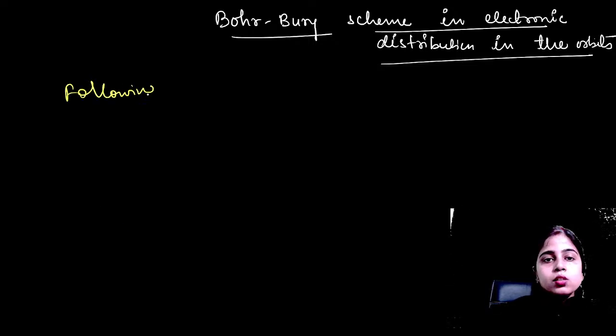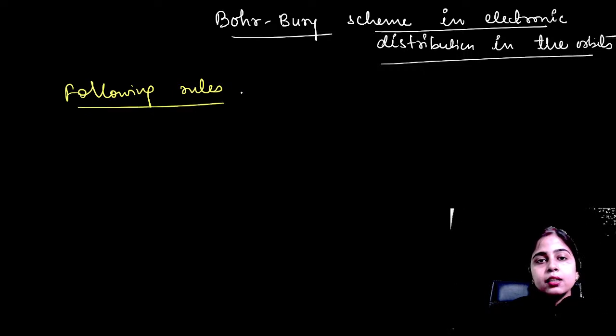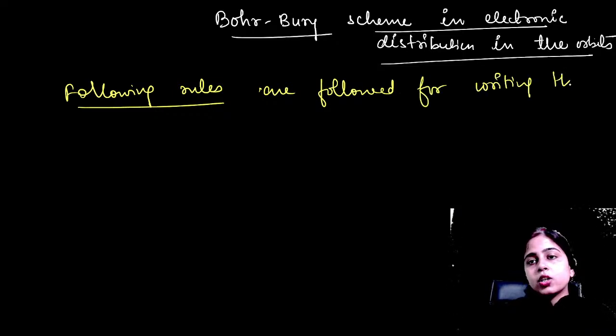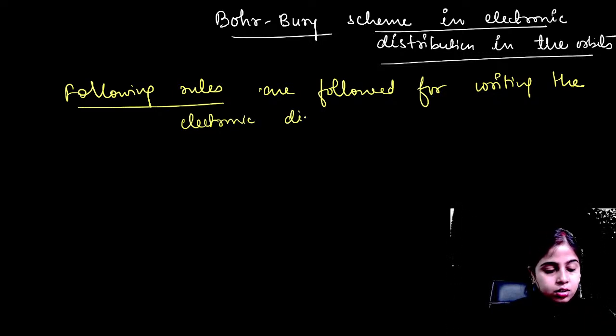Following rules were devised and are followed for writing the electronic distribution. See, Avinash, Bury was a scientist who was helping Neil Bohr to decide this scheme for electronic configuration.